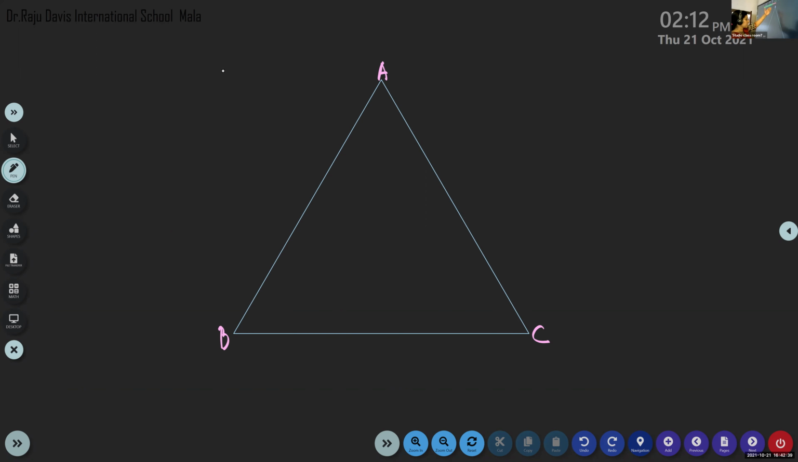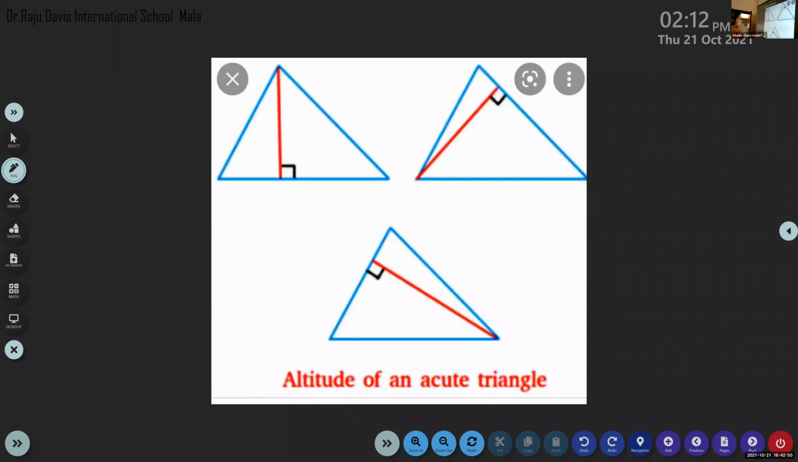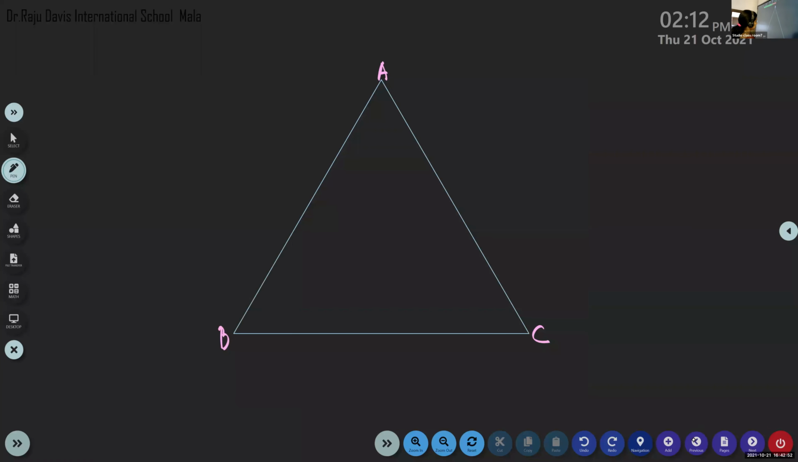Median, you know, from the vertex to the opposite side we used to draw to the midpoint of the opposite side. But altitude, we will not draw to the midpoint of the opposite side. Altitude means from the vertex, we will draw to the opposite side itself, but it will not meet the midpoint, but it will be 90 degree to the opposite side. Okay, that is the difference. Median means it will meet the midpoint of the opposite side, but it does not mean that it will be 90 degree to the opposite side.